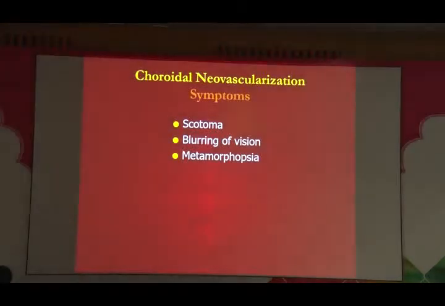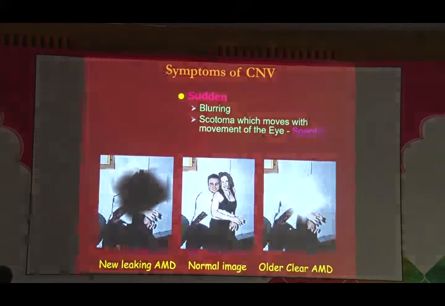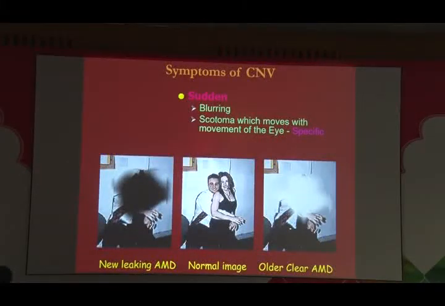How does the patient present? The major symptoms are the scotoma, blurring of vision, and if the patient is very intelligent, he may even tell you straight metamorphopsia. And that is a very specific sign. So if the patient comes to you with a sudden blurring of vision or a scotoma which moves with the movement of the eye, that means not an independent movement, it's not a floater, then you know you're dealing with a CNV.